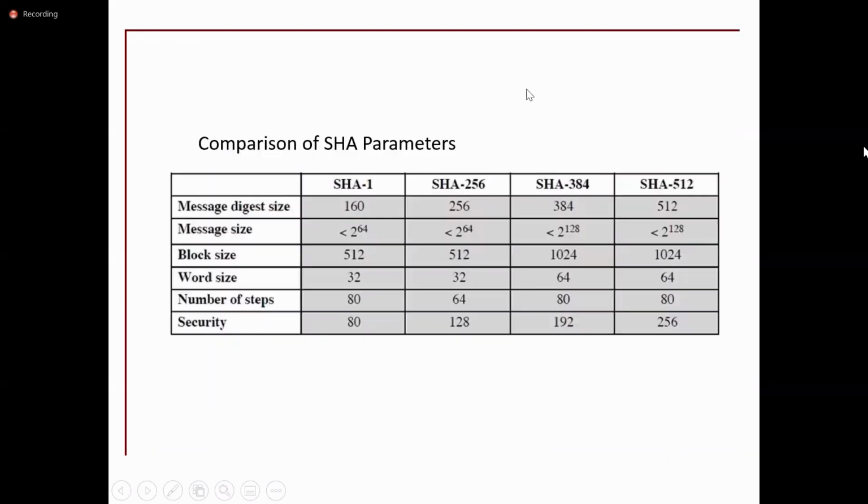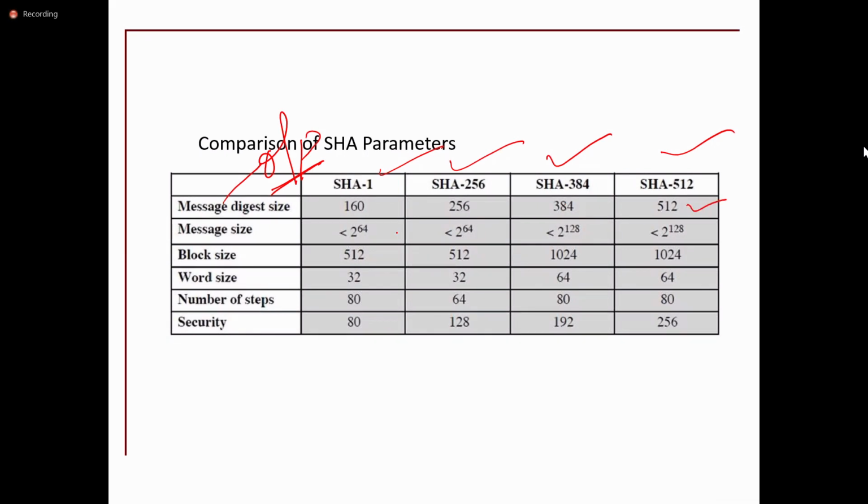Before going to discuss that, let us see the different types of SHA versions. As I said, there are the SHA-1, SHA-256, SHA-384, and SHA-512 algorithms. Among the parameters, message digest size means the output of this algorithm. Message digest is nothing but the output of the algorithm. SHA-1 is producing 160 bits, SHA-512 is producing 512 bits, and SHA-384 is producing 384 bits.